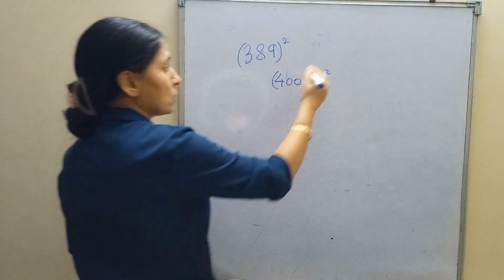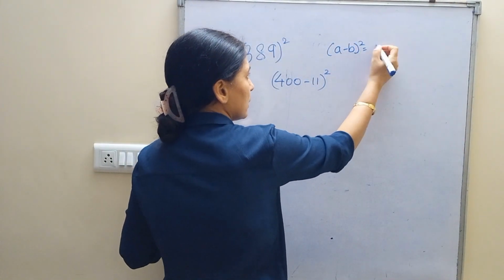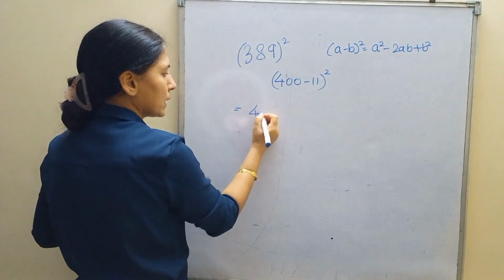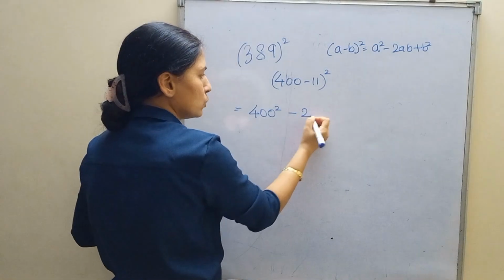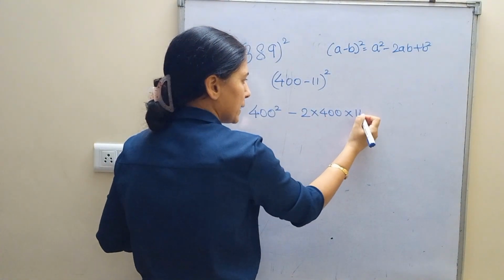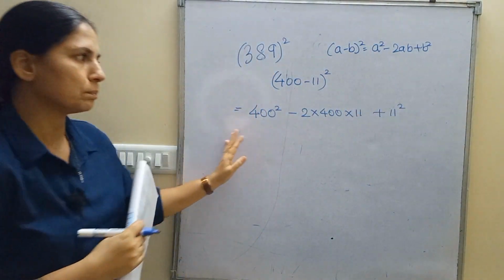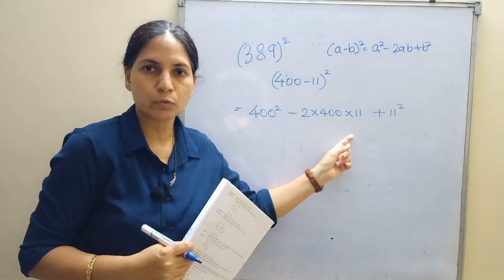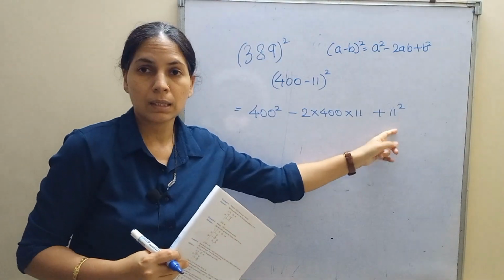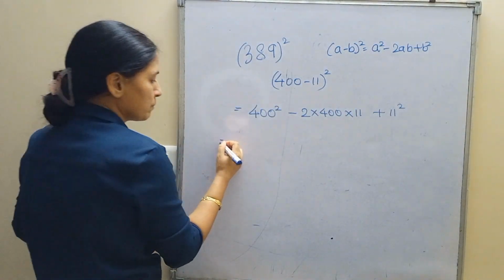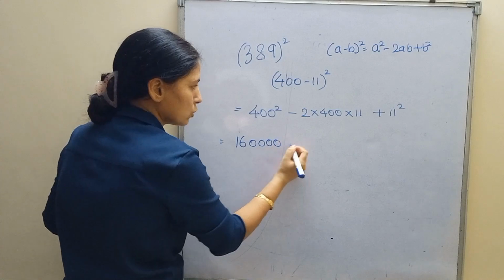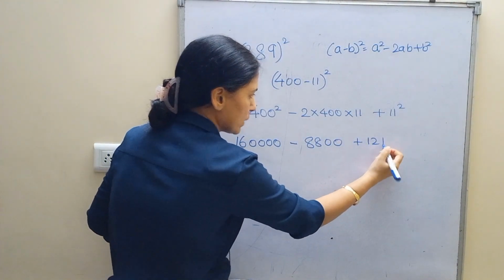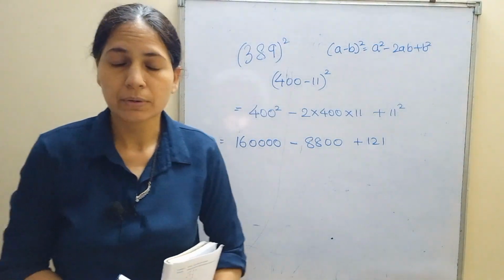What is a minus b the whole square? A square minus 2ab plus b square. A square की जगह 400 square, 2ab के नहीं 2a into 400 into 11 और b square की जगह 11 square. I hope you understood this point. Okay, what is 400 का square? 16 and 4 zeros. 4 2s are 8, 8 11s are 8800 plus 11 square is 121.